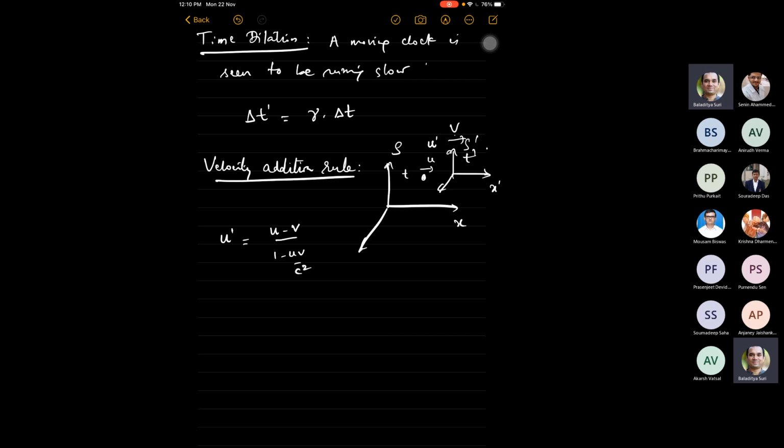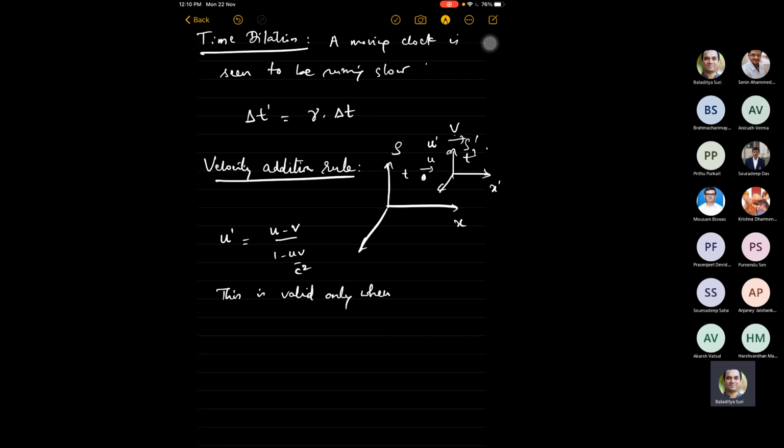But this formula is valid only when u and v are along the same direction. That is the assumption.